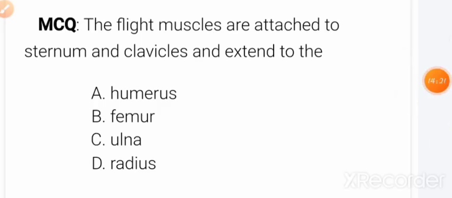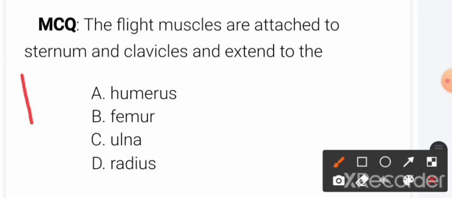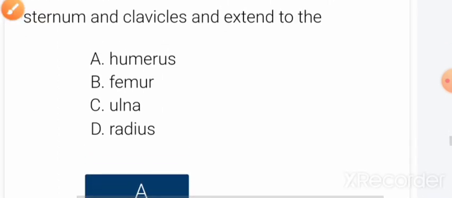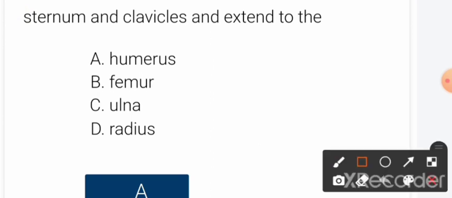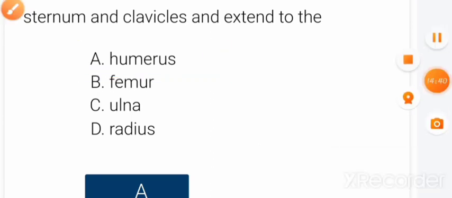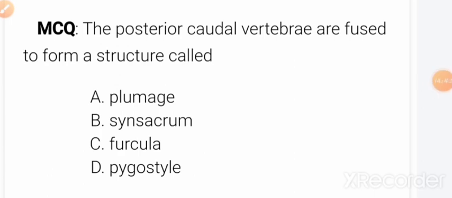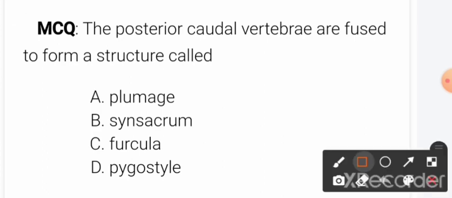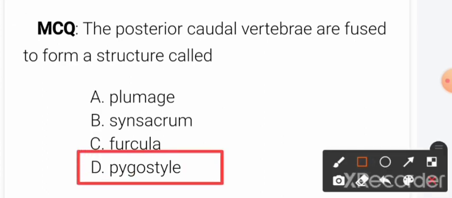Now next question, friends. The flight muscles are attached to the sternum and clavicles and extend to the which one? So friends, option A, humerus, should be the correct answer. Okay, humerus is the correct answer, friends. Now next question, the posterior caudal vertebrae are fused to form a structure called what? Option D, pygostyle, is the correct answer. The posterior caudal vertebrae are fused to form a structure called pygostyle.